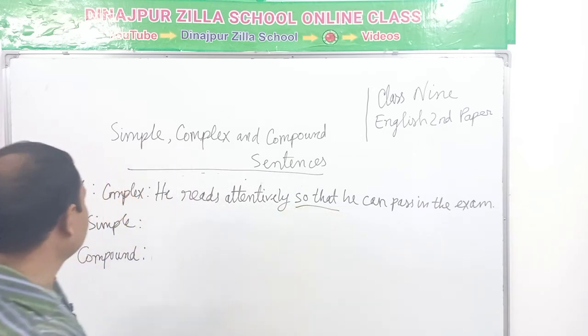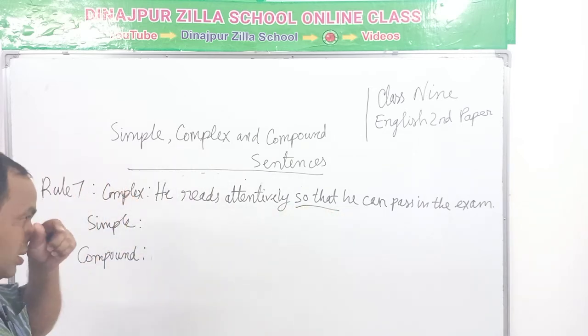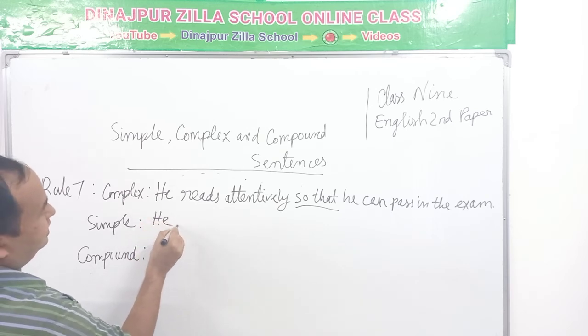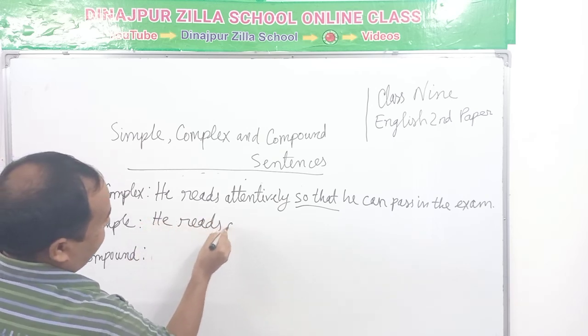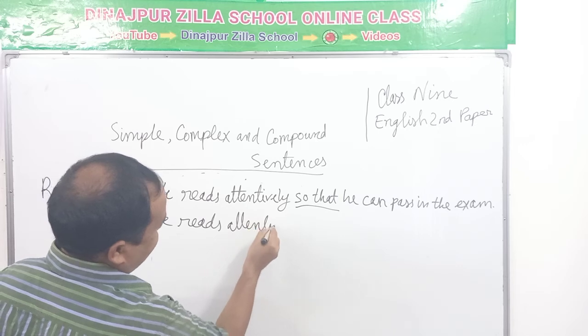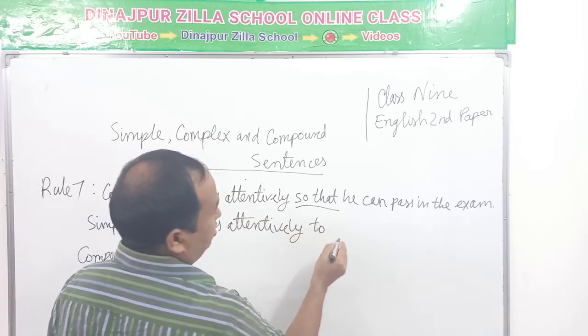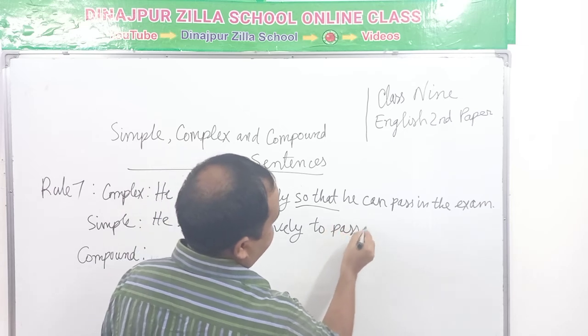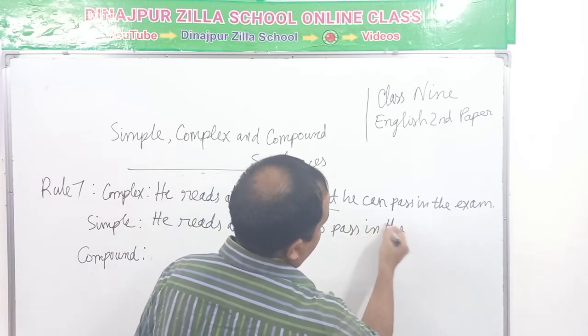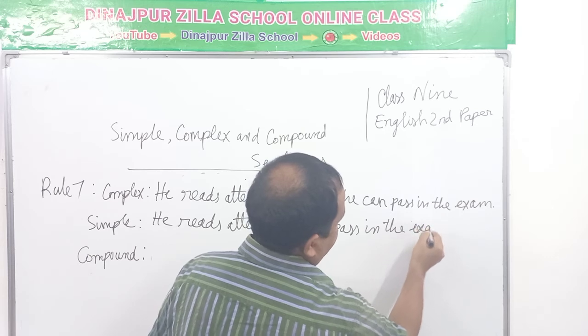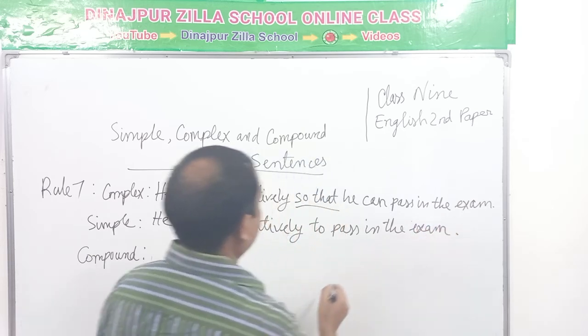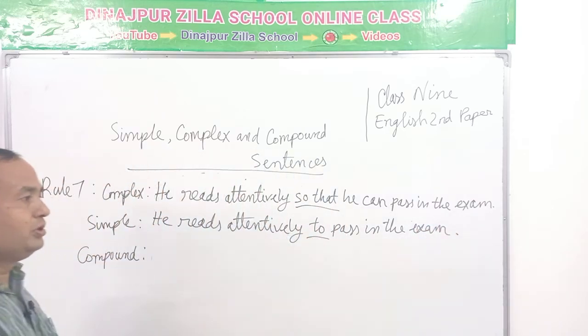So that in the complex sentence; in the simple sentence, he reads attentively to pass in the exam. To infinitive will be used here.